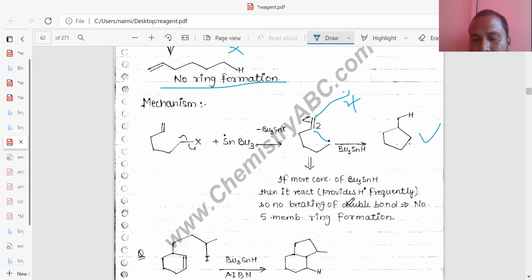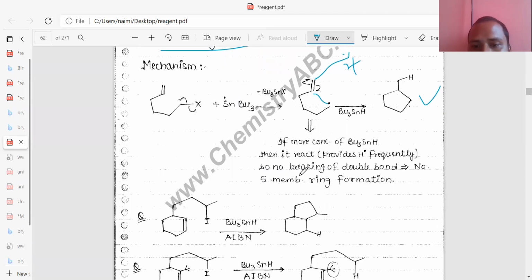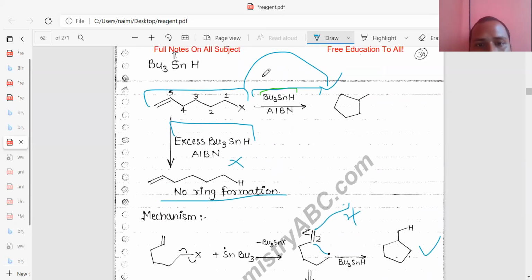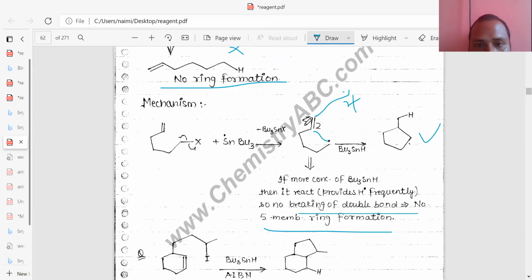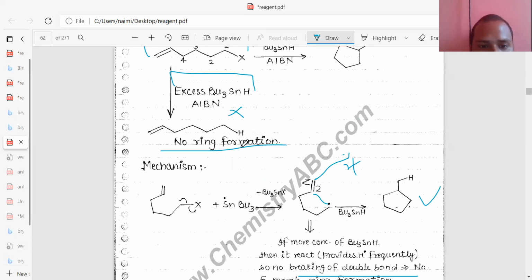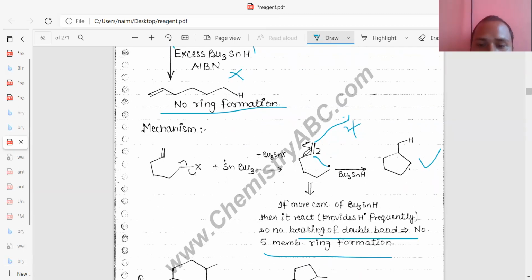Okay, so it forms a free radical, and this formation takes place. Okay. So if there is more concentration of tertiary butyl tin hydride, then it reacts faster. So there is no breaking of double bonds. Okay, no 5-membered ring formation takes place. So there is a need for 1 or 2 equivalents that you can add. Okay, like that there will be conversion. Otherwise, no ring formation takes place.